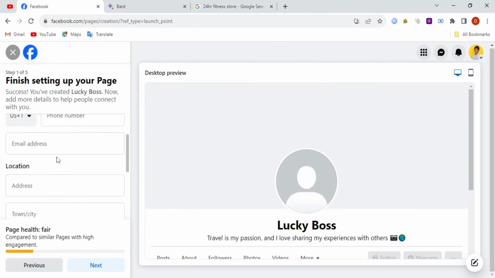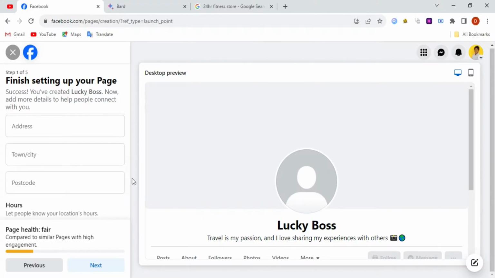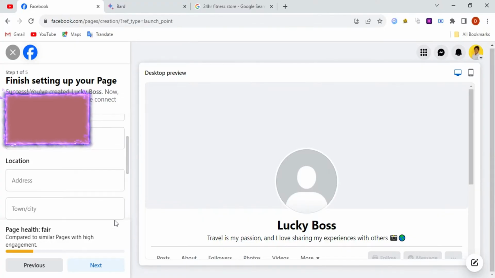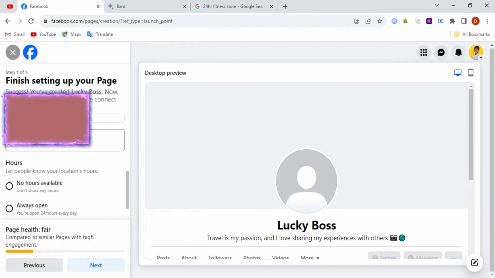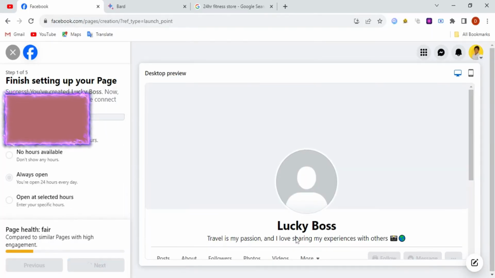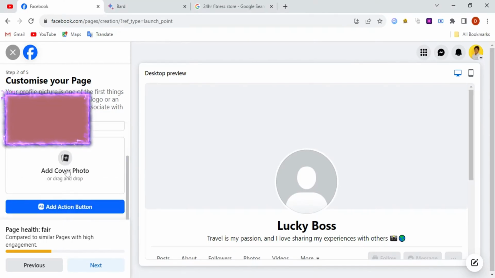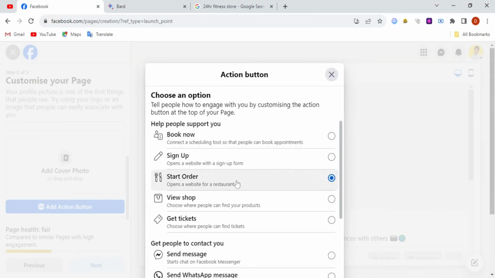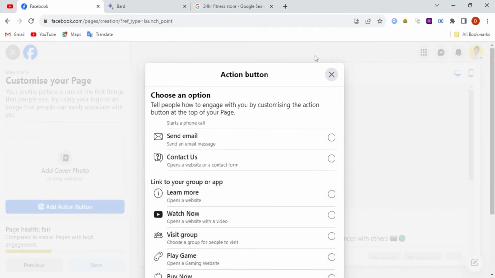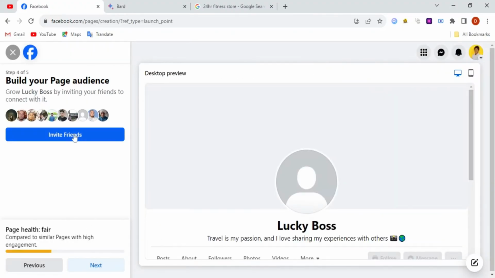Give your phone number, email address, city and town here, and click next. Step 3. Facebook will ask for the Facebook page profile picture and banner. But this is not the time to give them, so click the next button and invite all your friends from your Facebook account. So this is the time to add the image.